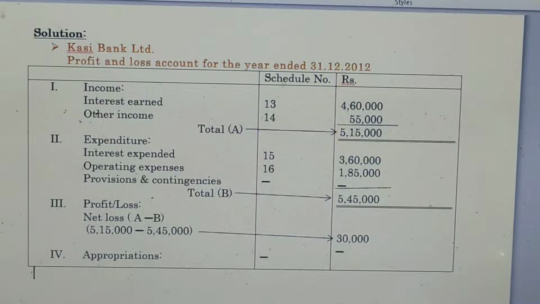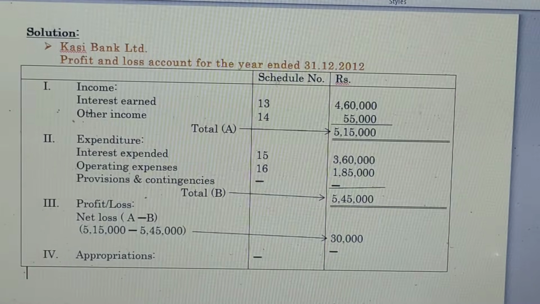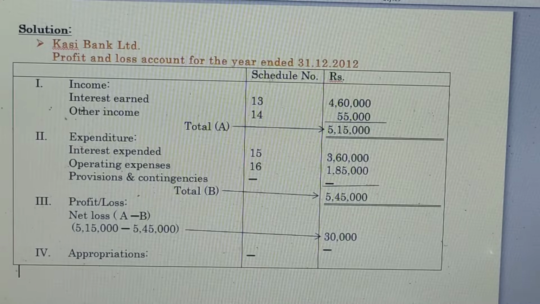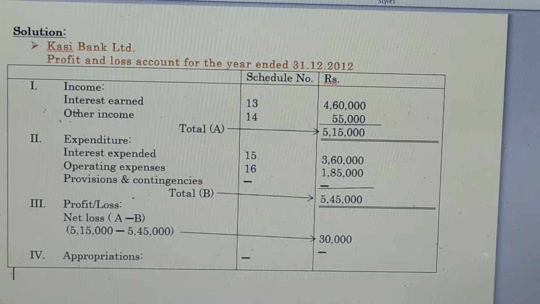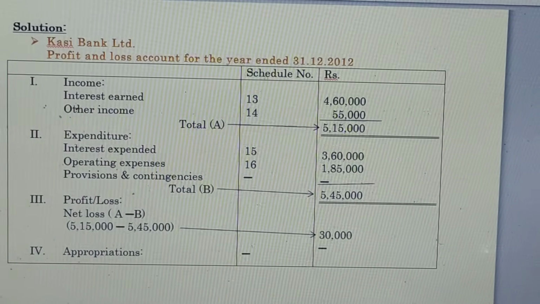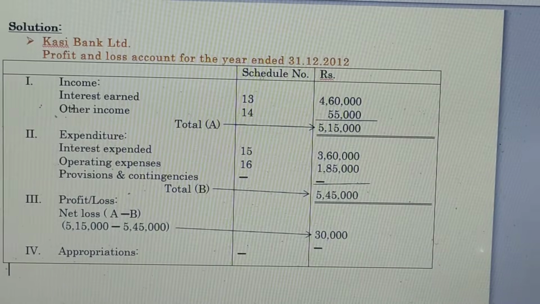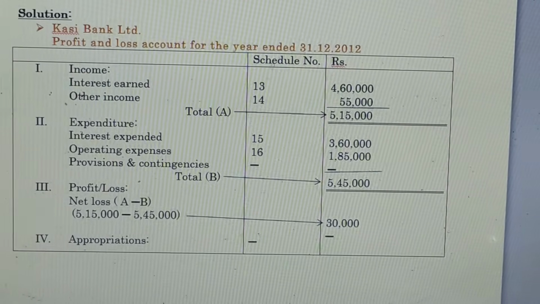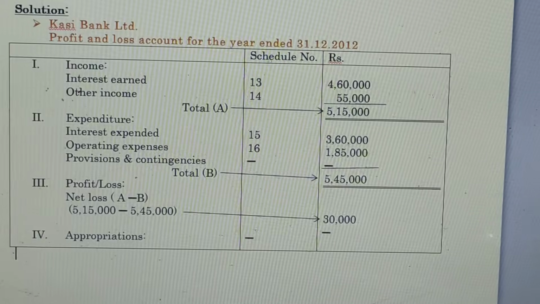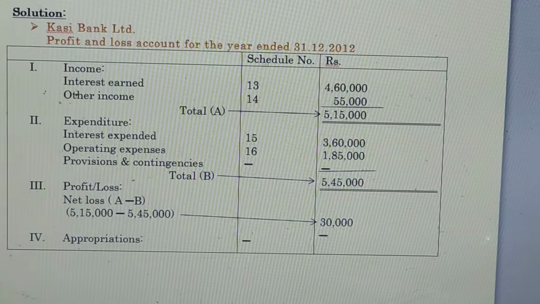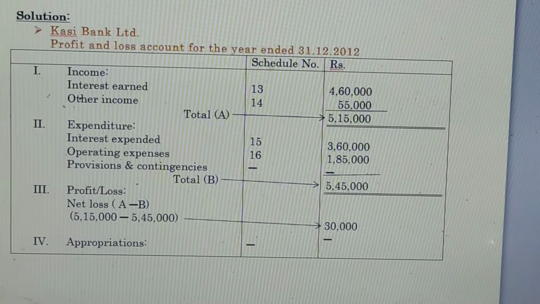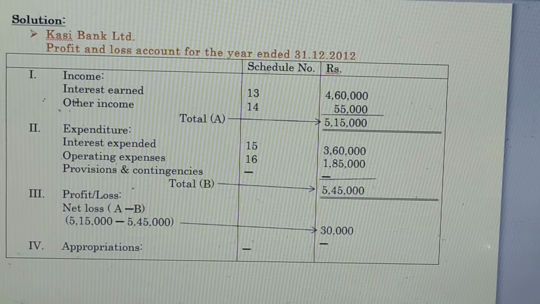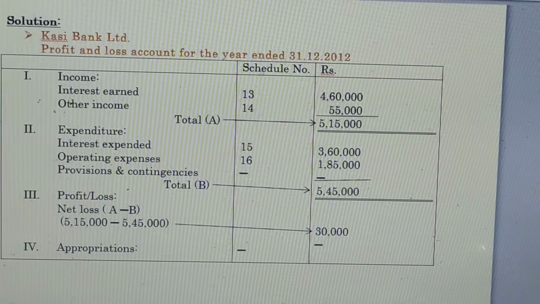Then we are going to prepare Kasi Bank Limited's profit and loss account for the year ended. The profit and loss account must be in statement form, not in ledger form. So first we have to mention the particulars column, schedule number column and rupees column. First we mention income. Under income we mention interest earned, that is the schedule number 13 heading, and that number will be mentioned in the schedule number column. The schedule number 13 total amount, 4,60,000, will be mentioned in the rupees column.